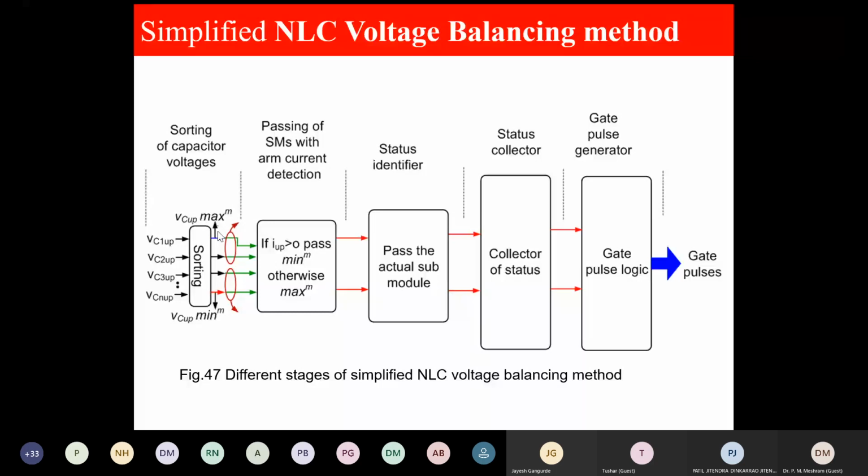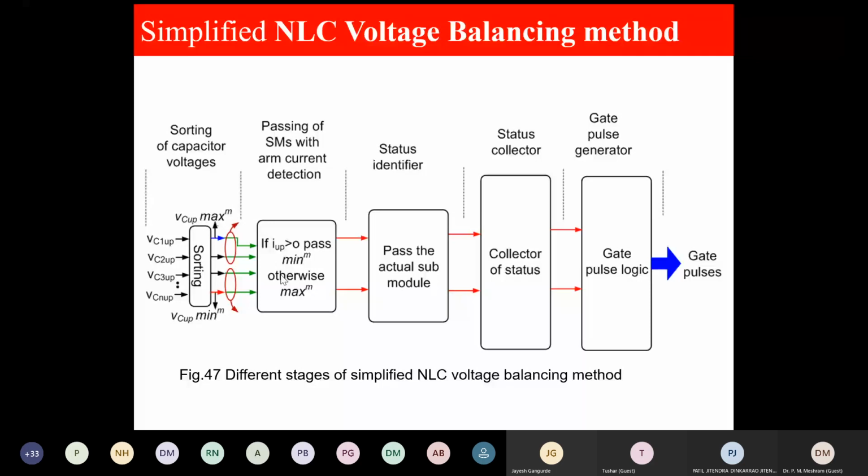And then we'll have to use capacitor voltage with the help of current direction. If arm current direction is positive, we'll have to pass the minimum value of submodule capacitor so that it can charge. If the arm current is less than 0, we'll have to pass the maximum submodule capacitors so that it can discharge.